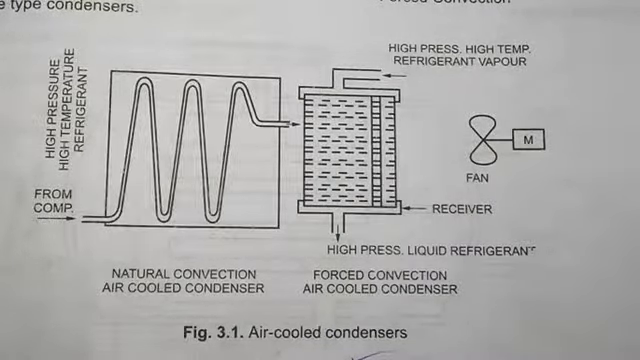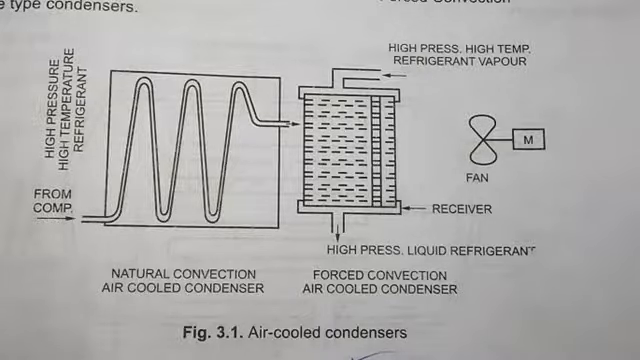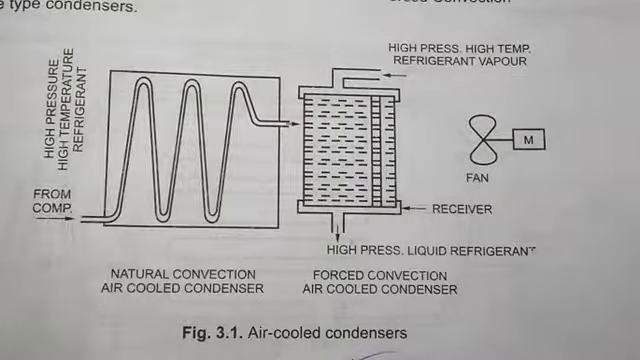Natural convection air cooled condenser uses large condensing surface area, and this is basically used in domestic refrigerators. You have been looking at your refrigerator, that the back side of the refrigerator has the tubing arrangement that is called the condenser, which is a natural type of condenser. And this type of natural convection air condenser is basically used for capacities up to 3 ton.